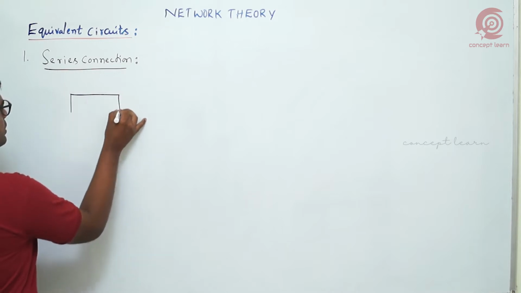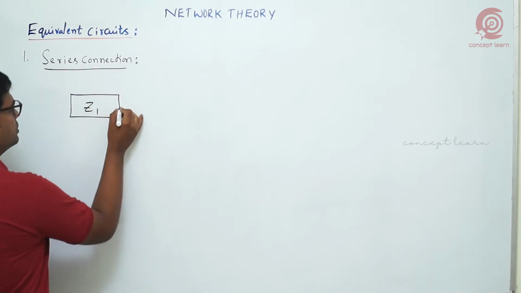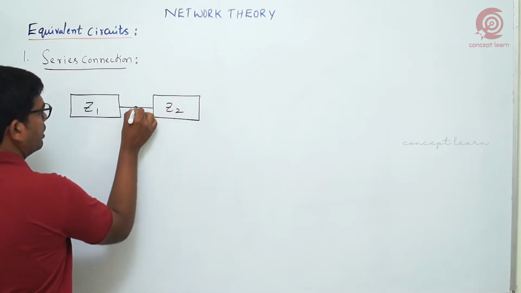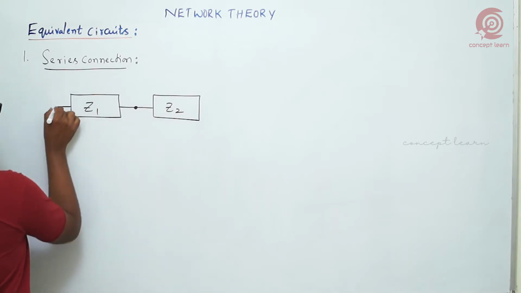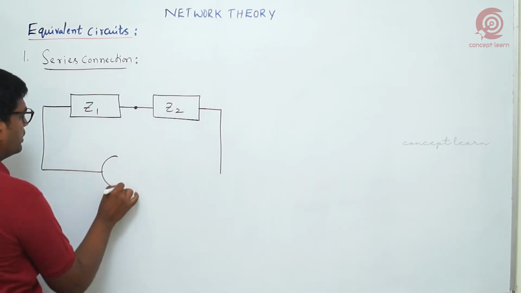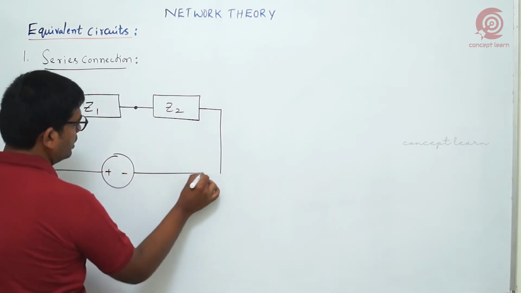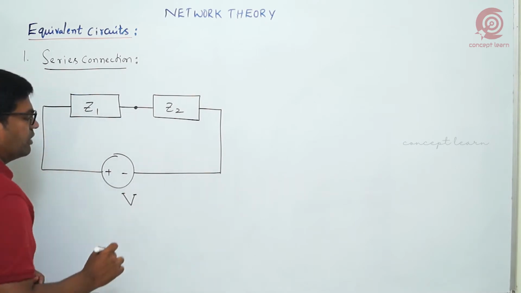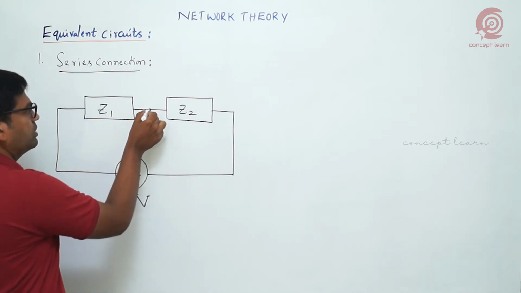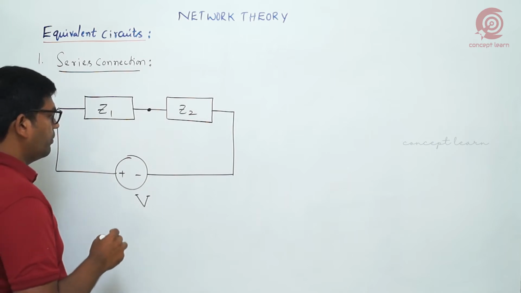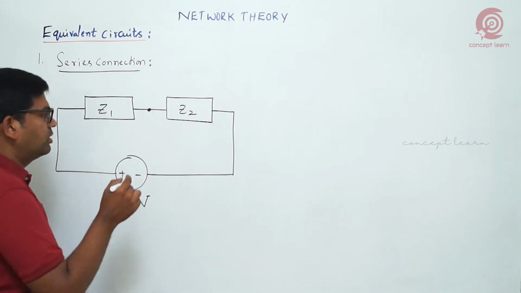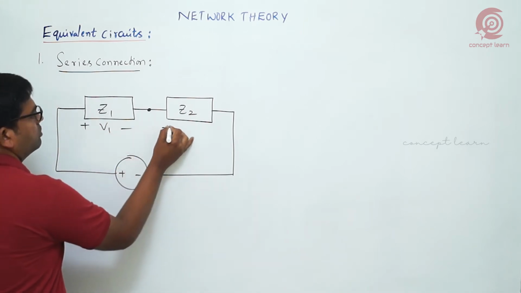Two impedances Z1, Z2 connected in series here. If you notice, only one common node here, right? Now when you give the excitation, I am going with the voltage representation. V is the voltage given. We are connecting two elements Z1, Z2 in this fashion, and we notice that only one common node is there. Here voltage V is dividing across both elements, V1 as well as V2.